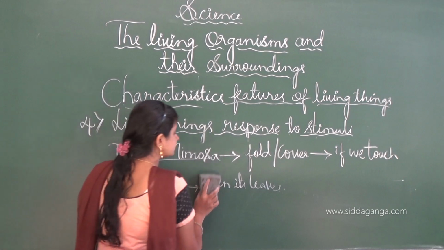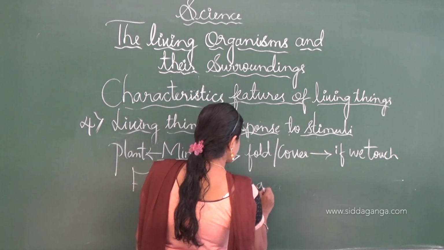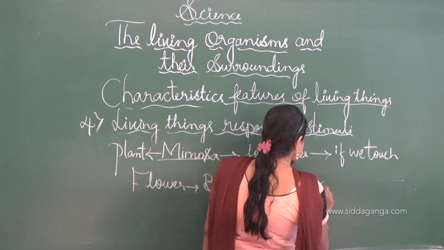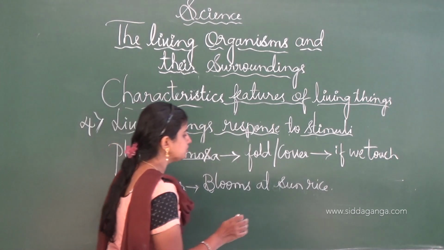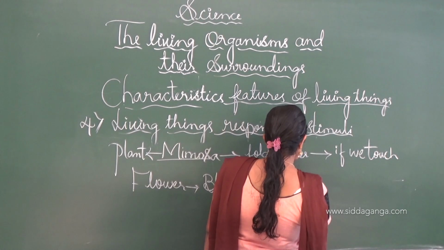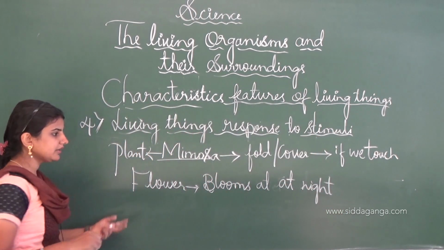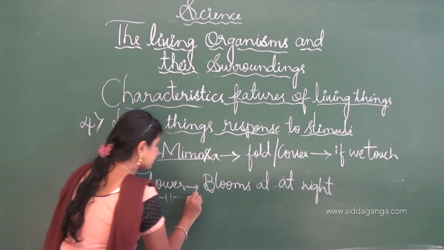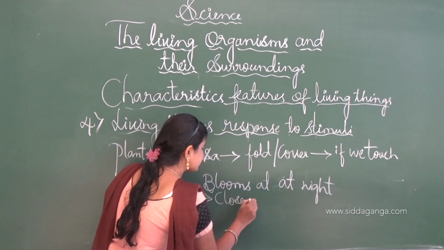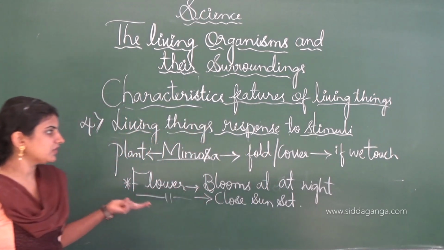Some flowers bloom at night, and some flowers close their petals at sunset. And this is an example of the response to the stimuli.